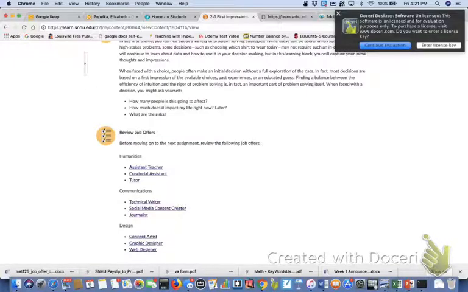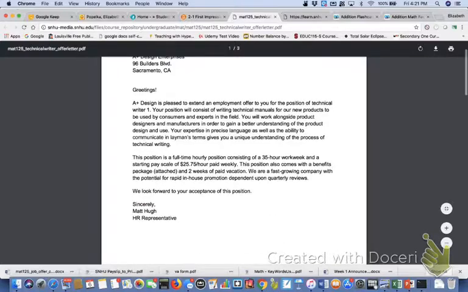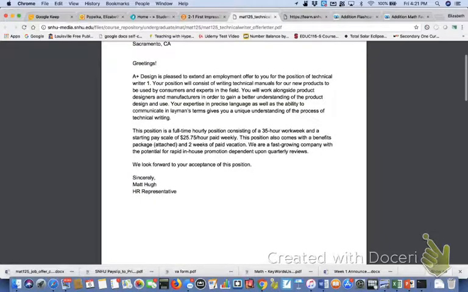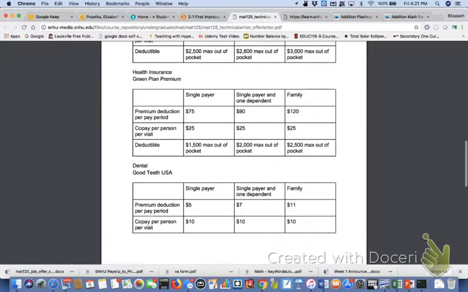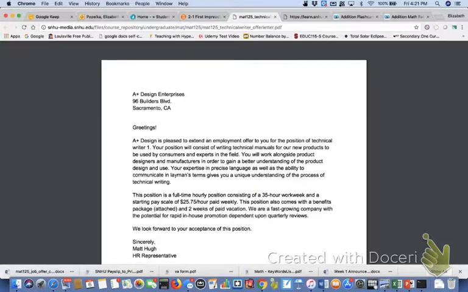Basically, the scenario is that you've graduated and you've been offered these jobs, and each of these letters tells you a little bit about the job you're being offered. So let's say I decide I'm going to pick the communications track. I'm going to look at the first job offer letter, which is technical writer. It tells me a little bit about the job I'm offered, what the salary is going to be, stuff like that. And another thing people have a tendency to overlook is that these are more than 1 page. A lot of them have 2-3 pages at least that describe the type of benefits that are offered to you. That is not necessarily going to be as important on this journal activity.